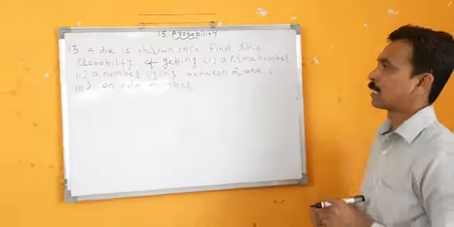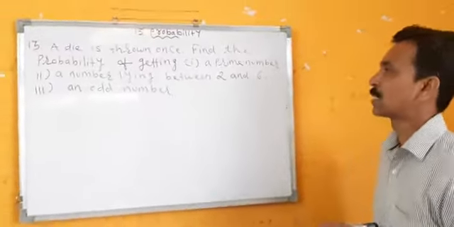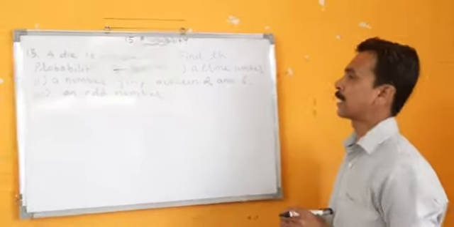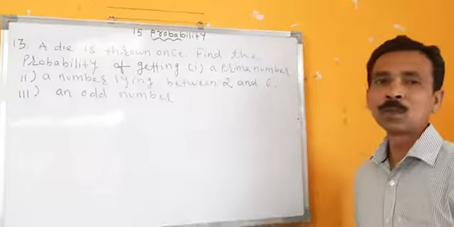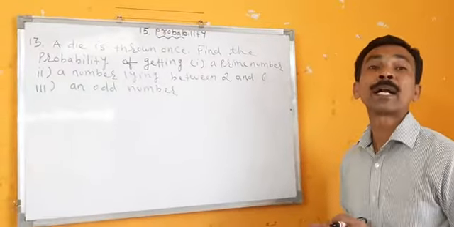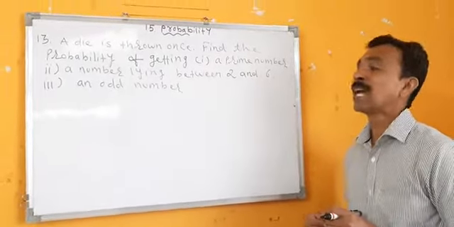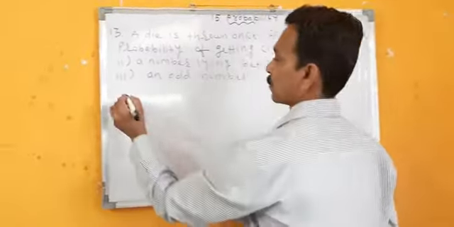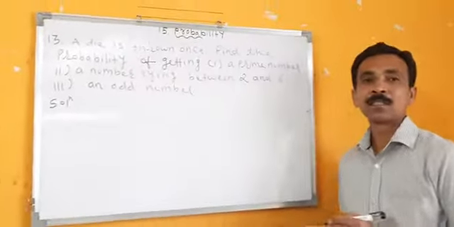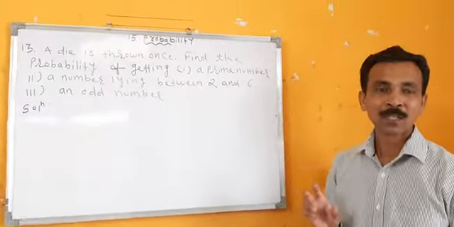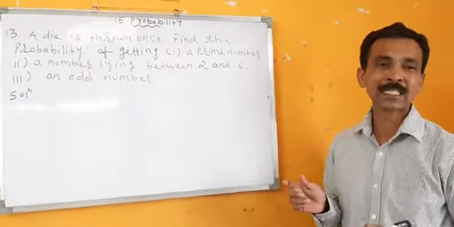Thirteenth sum. A die is thrown once. Find the probability of getting number 1, a prime number, number 2, a number lying between 2 and 6, and number 3, an odd number. Die means what? Dice. What are the total outcomes on a dice? 6.